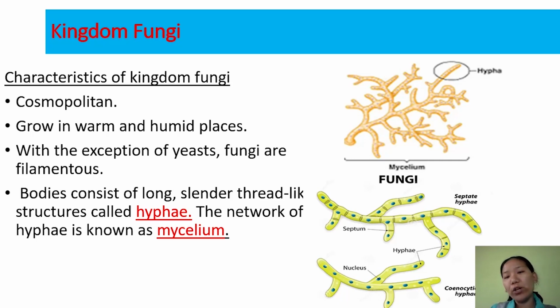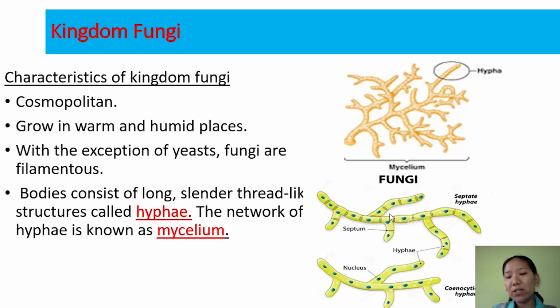If you look into the body of the fungi here, there are a number of slender thread-like structures called hyphae, and a network of these hyphae forms a structure called mycelium. In the hyphae, you may observe septa, or cross walls.